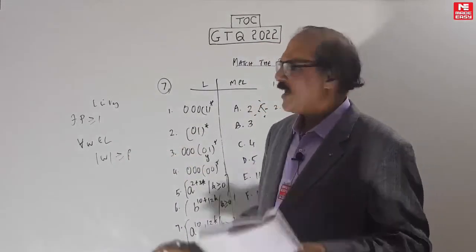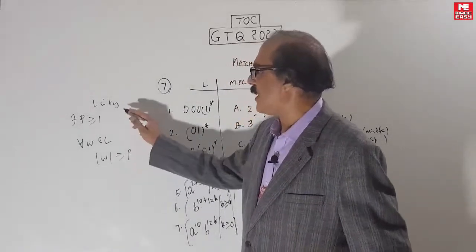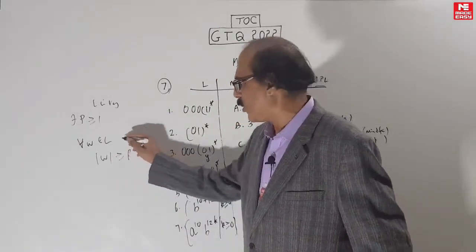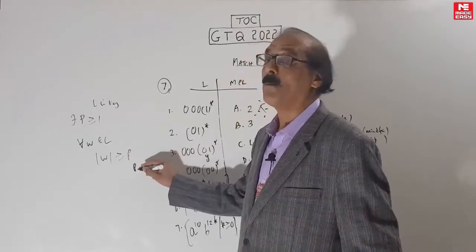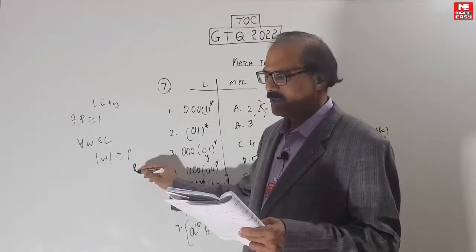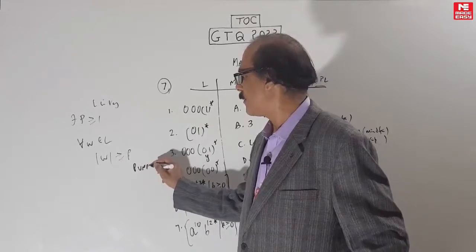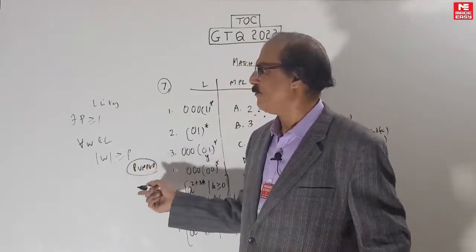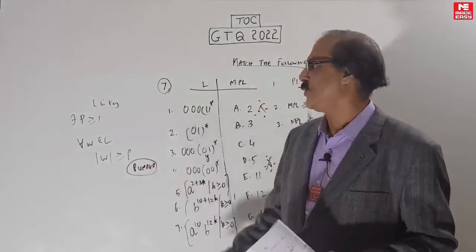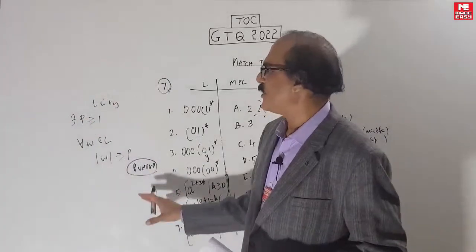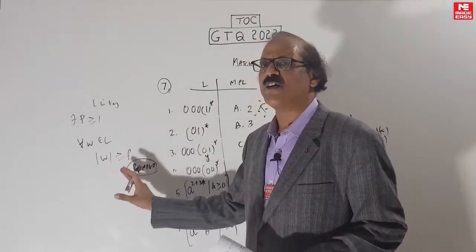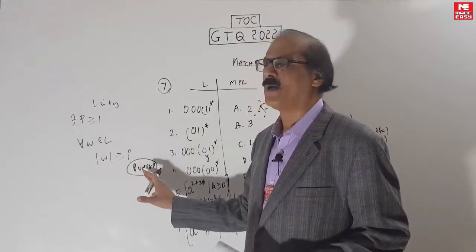That means every string W at or above the pumping length that belongs to the language must be pumpable. Exactly what is the meaning of it can be pumped? That I will show you now formally. This is the informal definition: every string at or above the pumping length must be pumped. Pumped means what?